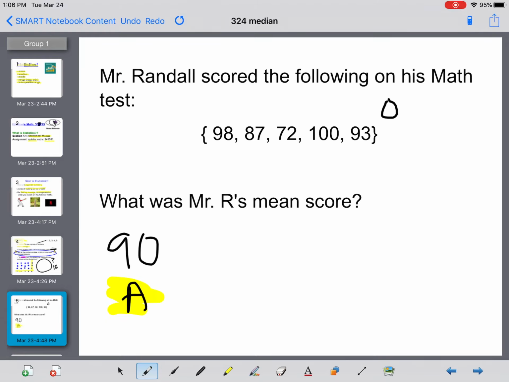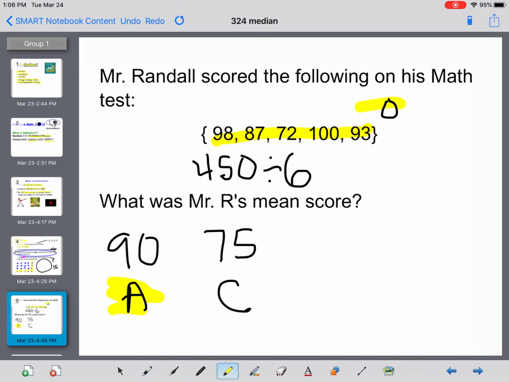Well, now what happens is this is still going to all add up to 450 because we didn't add any points that I got. But now we're dividing it by 6 instead. So if we take that, divide it by 6, we will get 75, which is a C in college.